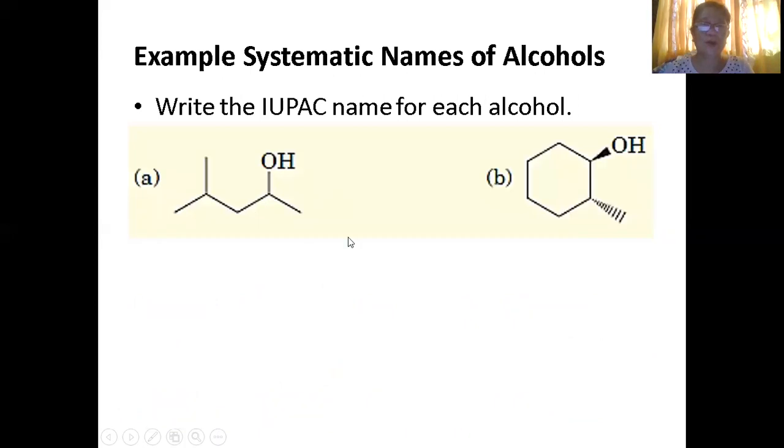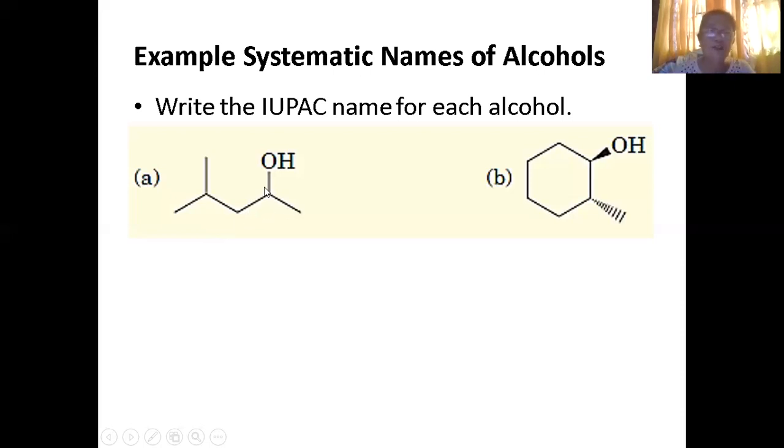Okay, so let us write the IUPAC name for this alcohol. Where are we going to start with carbon 1? Start from the nearest end to the OH. Count: 1, 2, 3, 4, 5. This is methane, ethane, and this is now your pentane.